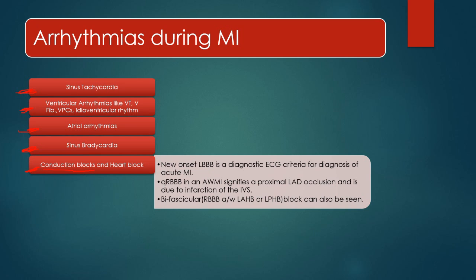Right, so it becomes important. New onset LBBB, if present, can itself tell us that this is an acute onset MI. RBBB in anterior wall MI signifies a proximal LAD occlusion and is due to infarction of the IVS, which means it is talking about anteroseptal MI. In anteroseptal MI, there is ST elevation in lead V1 to V3 along with RBBB pattern. Right, there can be bifascicular blocks also.